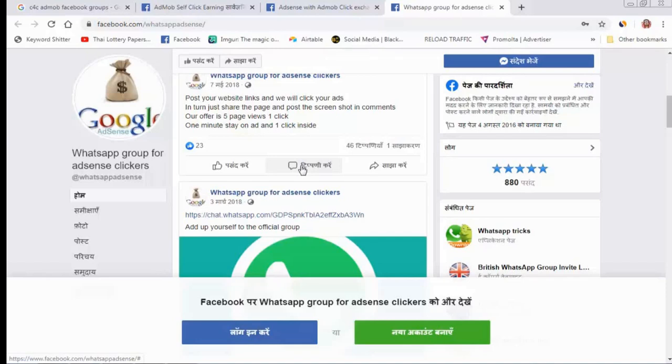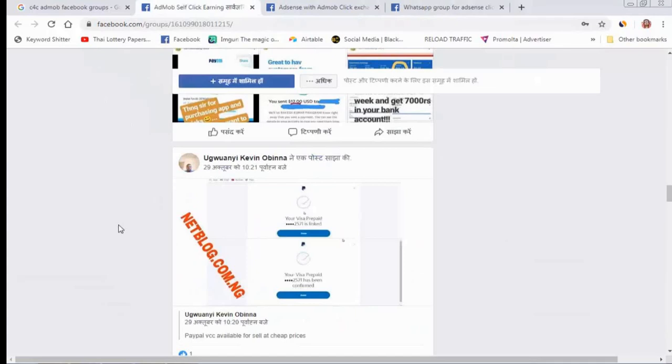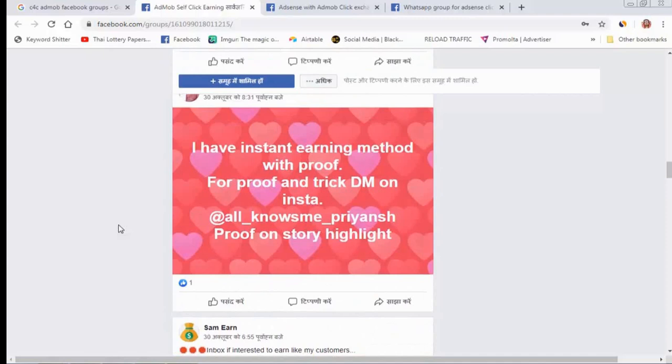This is the 3 day strategy. You need to join 10 groups. If you join 10 groups, all the people are different, so you can get daily new clicks, daily new high CPC clicks, and daily real IP address clicks. After 10 days, you come back to your first group. Contact the people you already exchanged with and tell them, I am ready to click your app, and you click my app. After 10 days, the same people click on your ad, and you click his ad on AdMob.